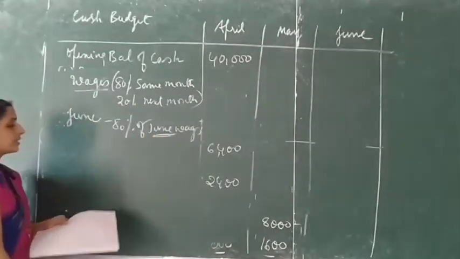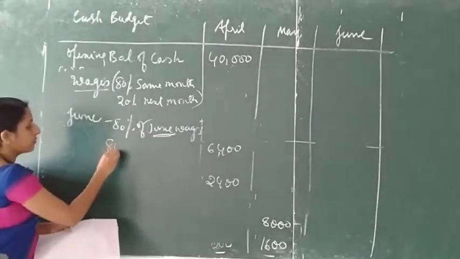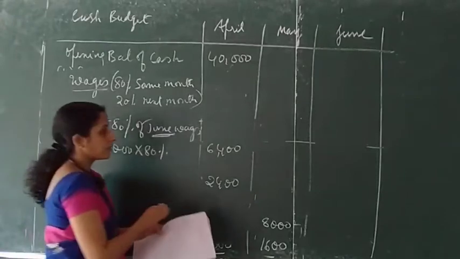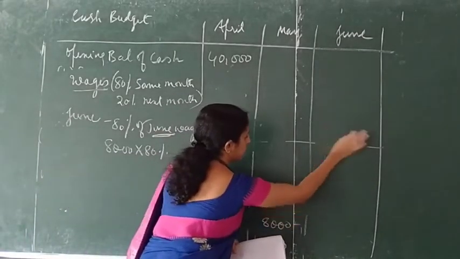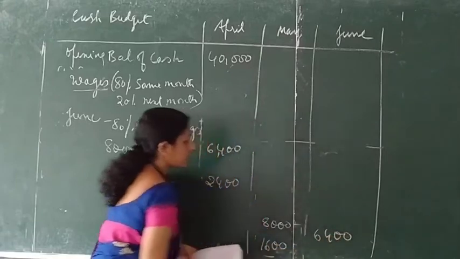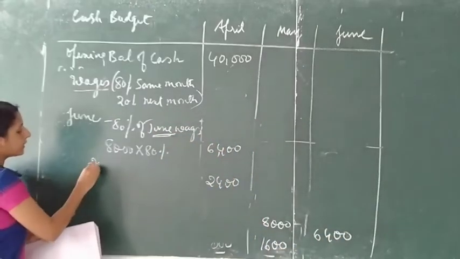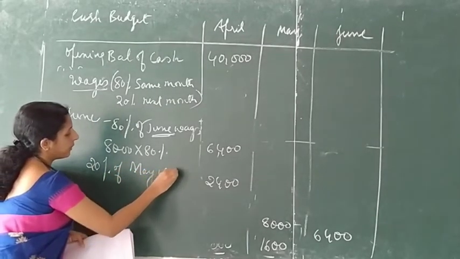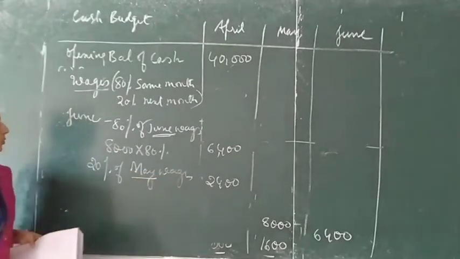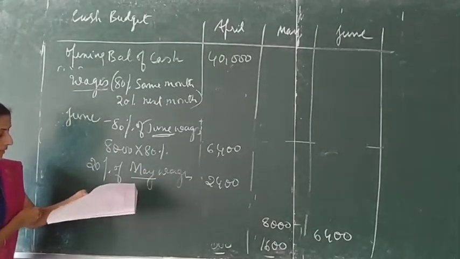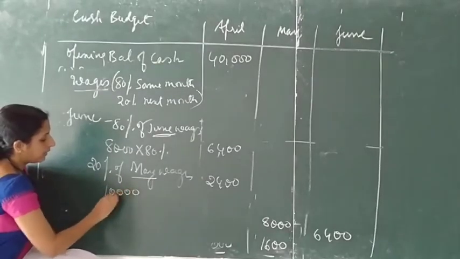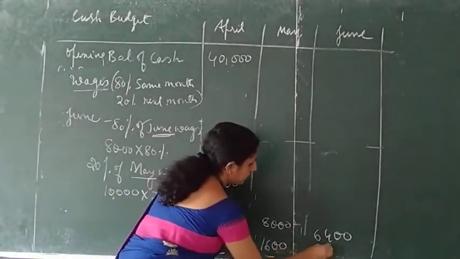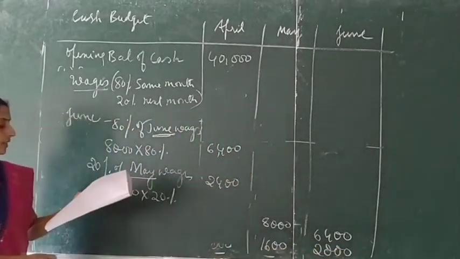June wages is 8,000. 8,000 into 80%, that is 6,400. 20% of May wages, previous month. May is paid in June. May wages is 10,000. 10,000 into 20%, that is 2,000. So wages calculation is over.